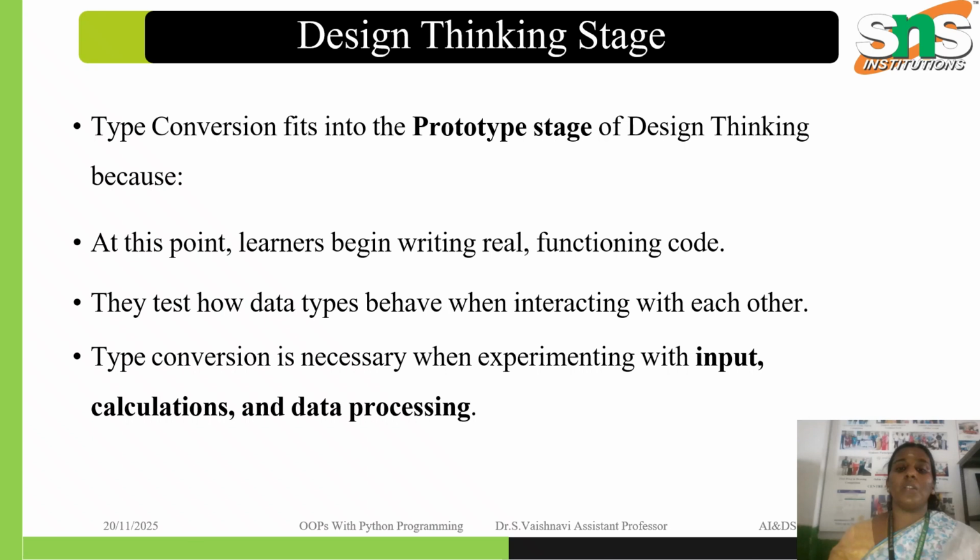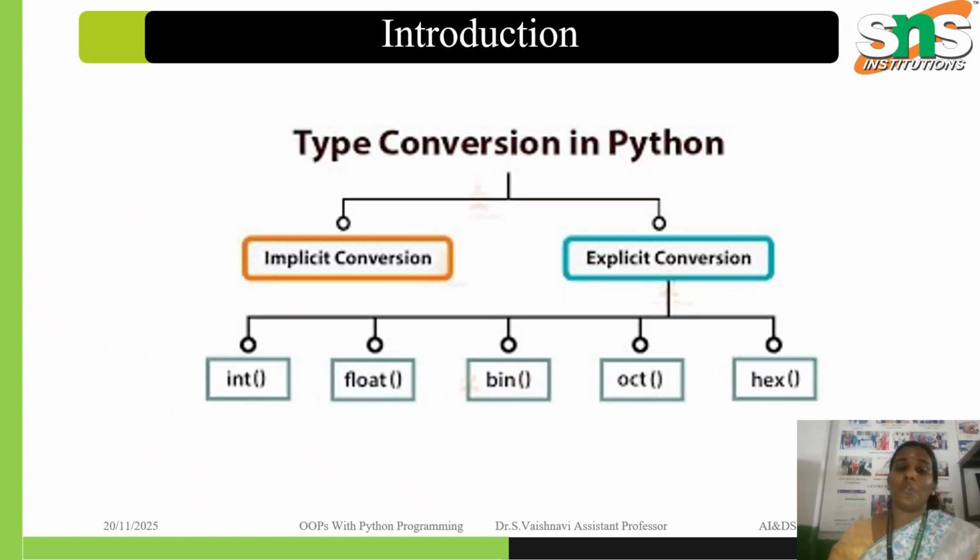Type conversion is an important concept to learn, both in theory and in functional code. It shows how data types behave when interacting with each other, and in calculation and data processing. Type conversion refers to the process of changing one data type into another data type. This is important because different operations in a program may require data in a specific format, and conversion also avoids errors during execution. So this is an introduction.